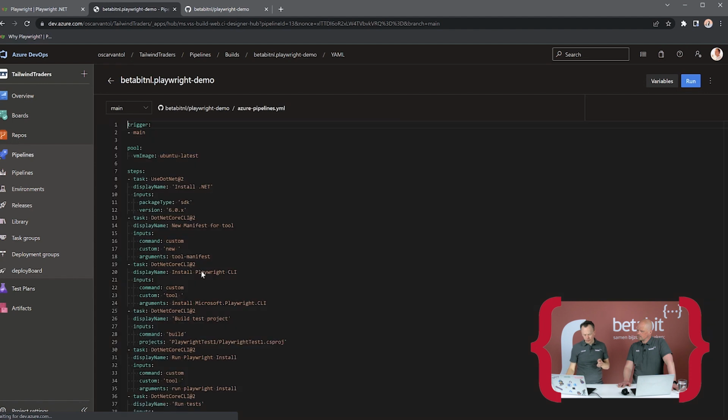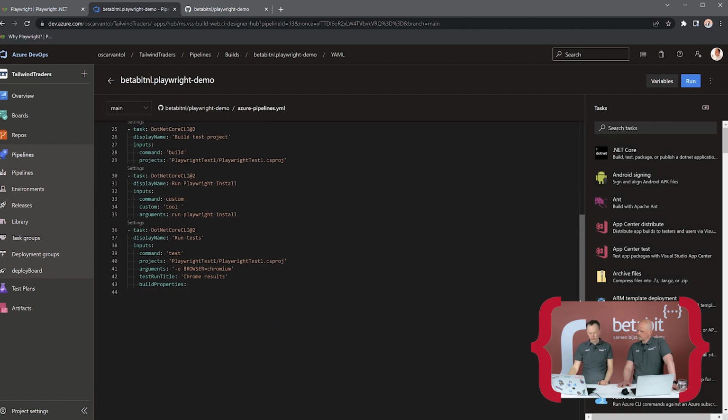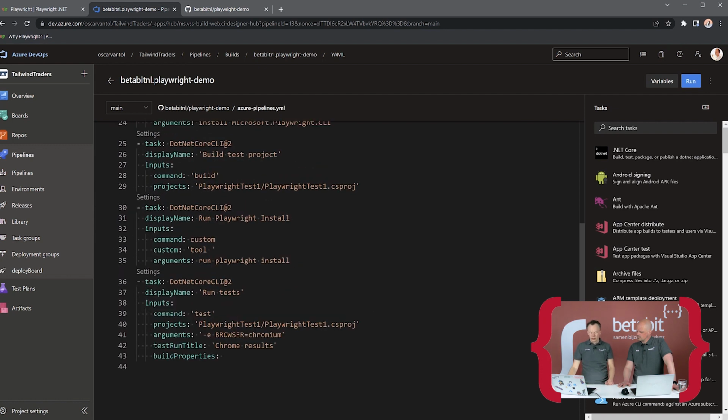It shows a few things, and it looks a bit complicated, but if you go all the way to the bottom, it's doing what you expect. I'm going to zoom in a bit for you. It's going to do a dotnet test, right? Yeah, that's the end execution that you want. You can add the browser's params in there, which it's using. In this case, a nice test run title, so that you also know what this was. It doesn't just say test results.